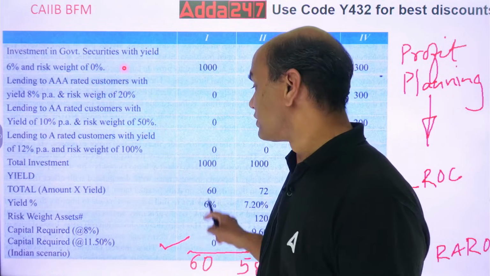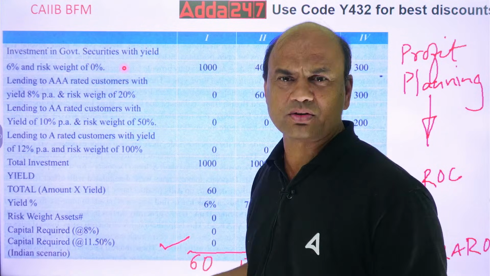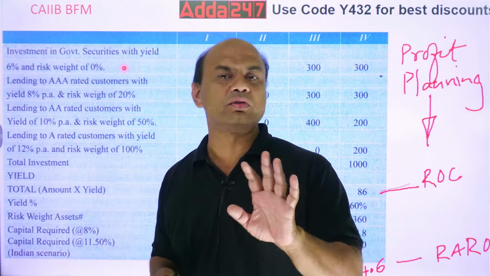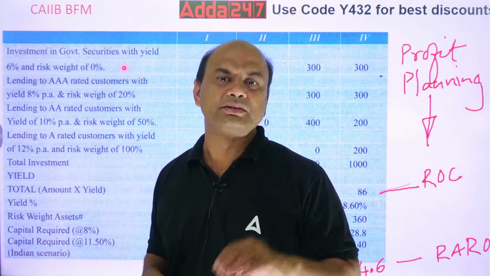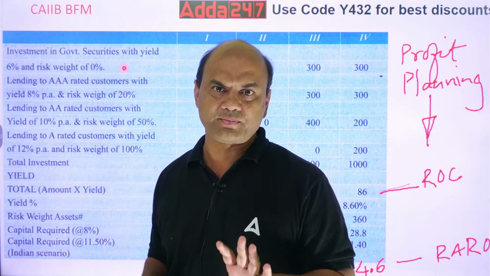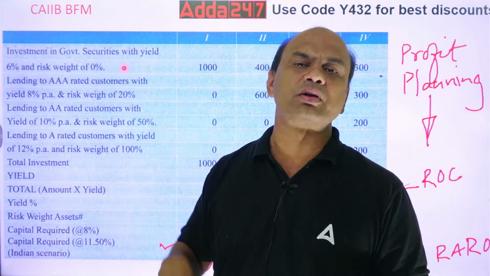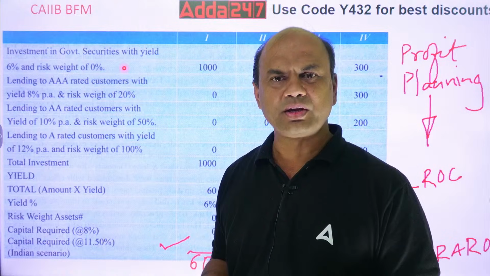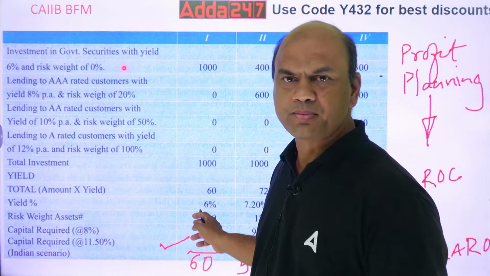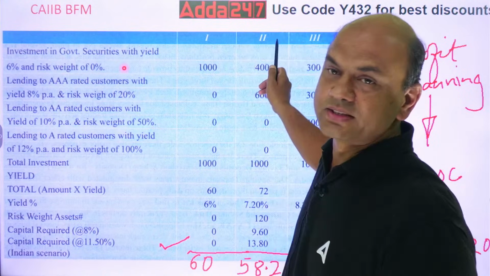Got it? So now, what is the capital required? So capital required is also zero. Why? Because where is capital required? What is the formula for capital? CRAR equals capital upon RWA. So now if RWA is zero, my capital will be what? Zero only. No risk, no capital. So zero. Got it? So now, next part, case number 2.